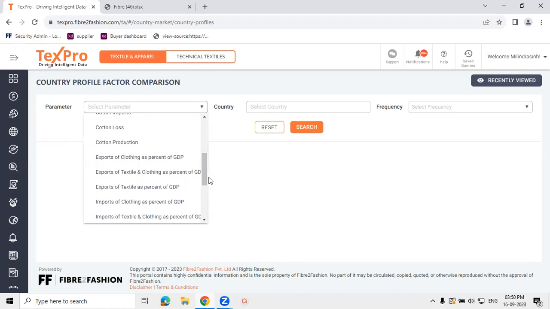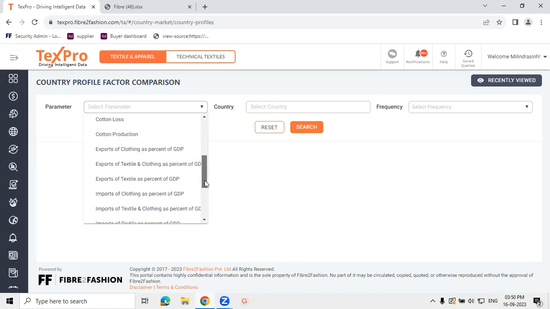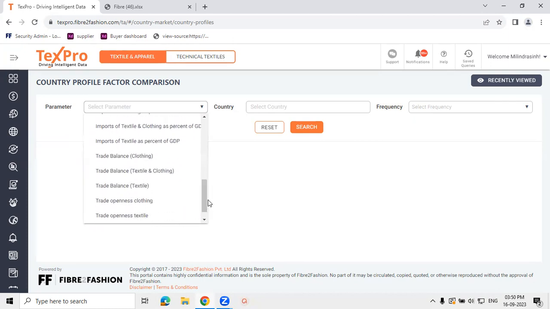as a percentage of GDP, which gives you an indication of how much contribution the particular sector makes to the country's overall GDP. So in case the country's GDP expands, you can understand what share it would gain and how the sector would increase or decrease. Then we have trade balance for the same categories. This will help you understand whether the country is a net exporter or importer of that particular category.